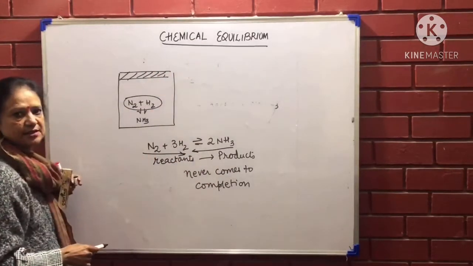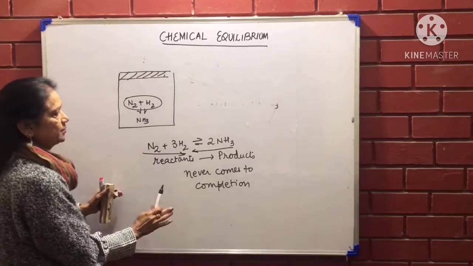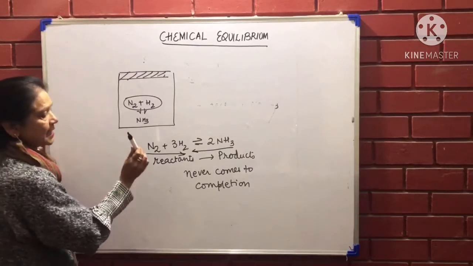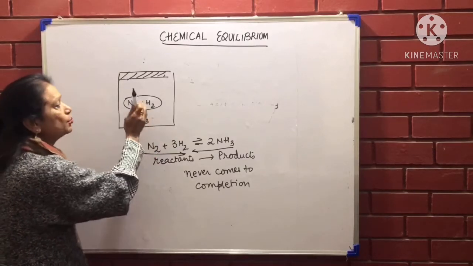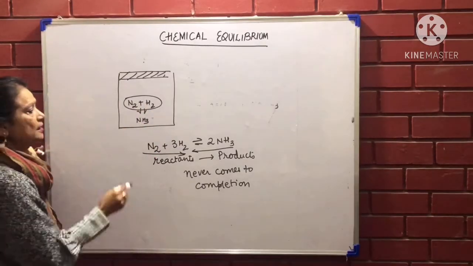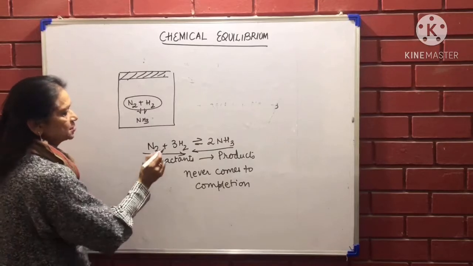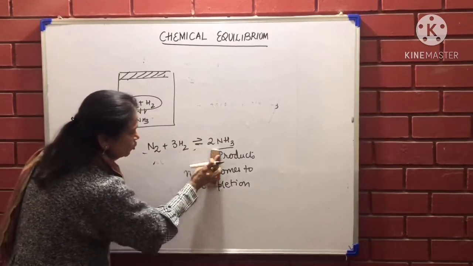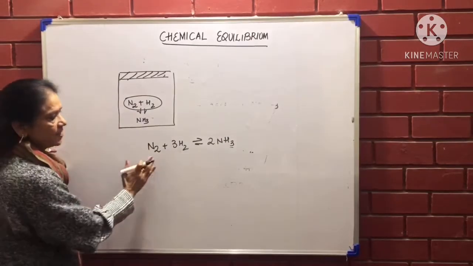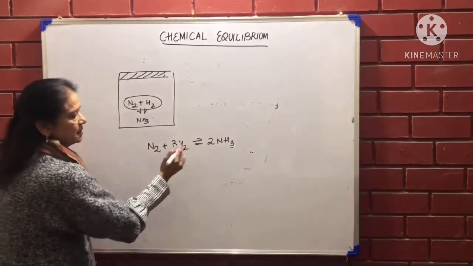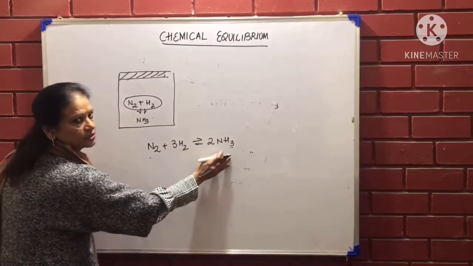equilibrium will be established. Now at equilibrium, this is important to know, the reactants and the products both will be here. Why? Because when you started the reaction, there was no product. Look at this. If the reaction started, these are there but there is no product.